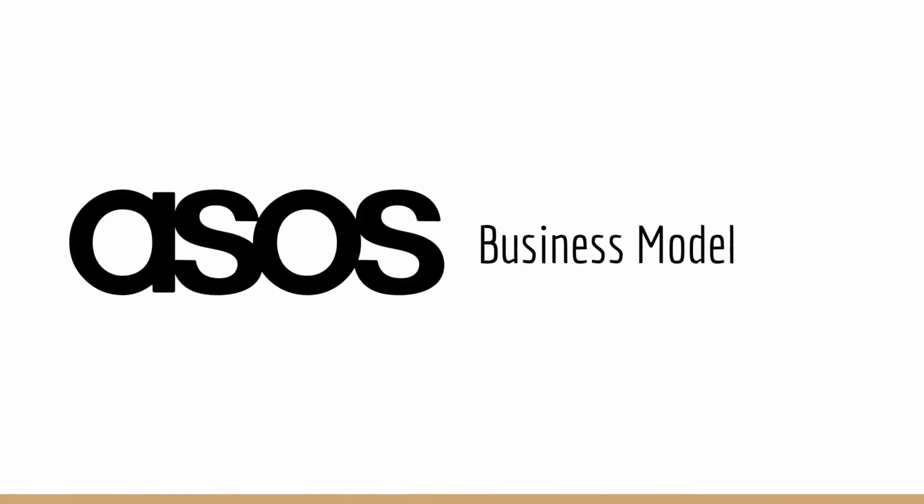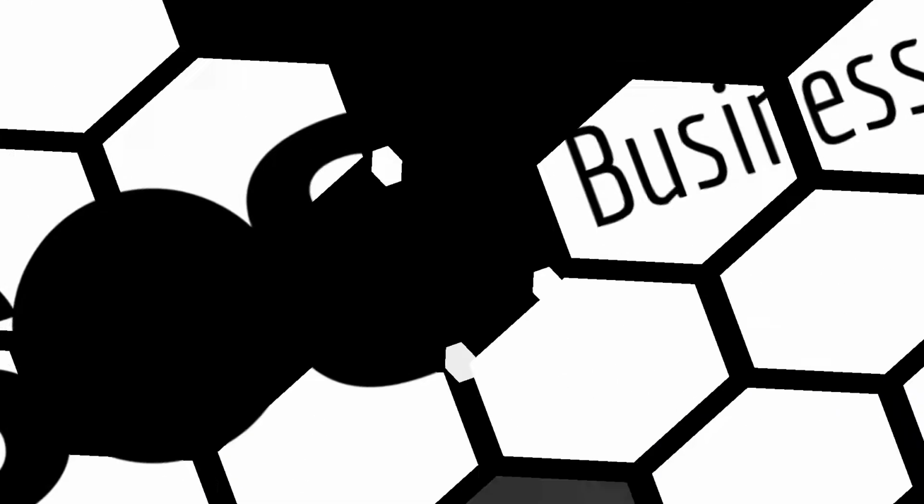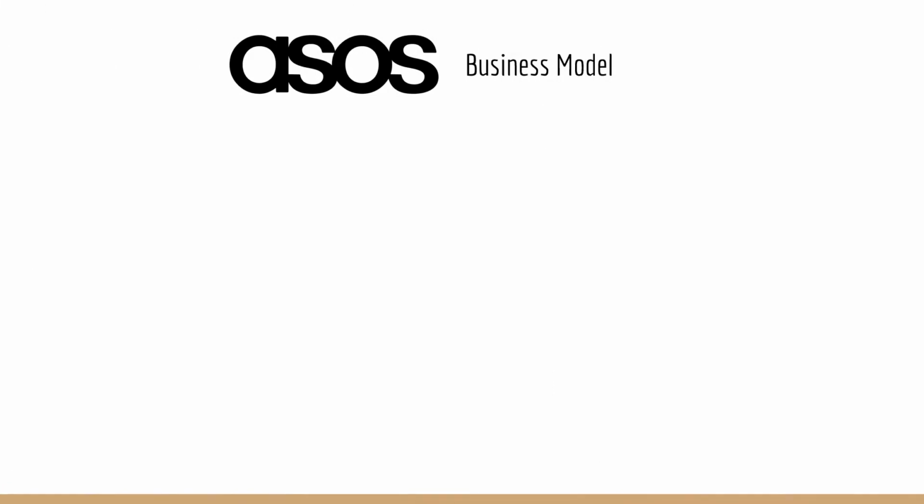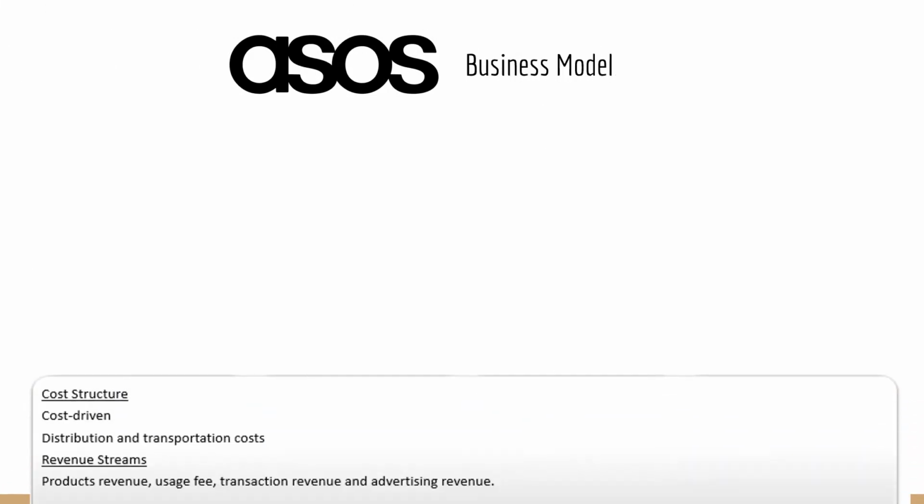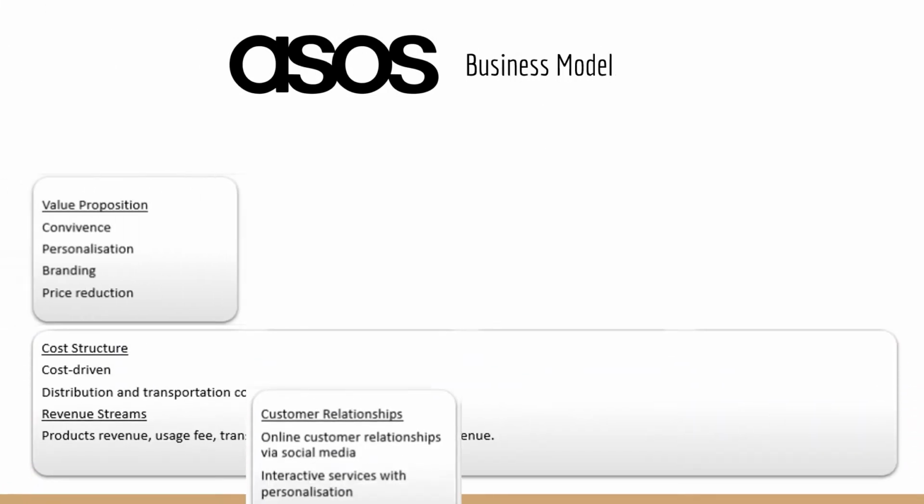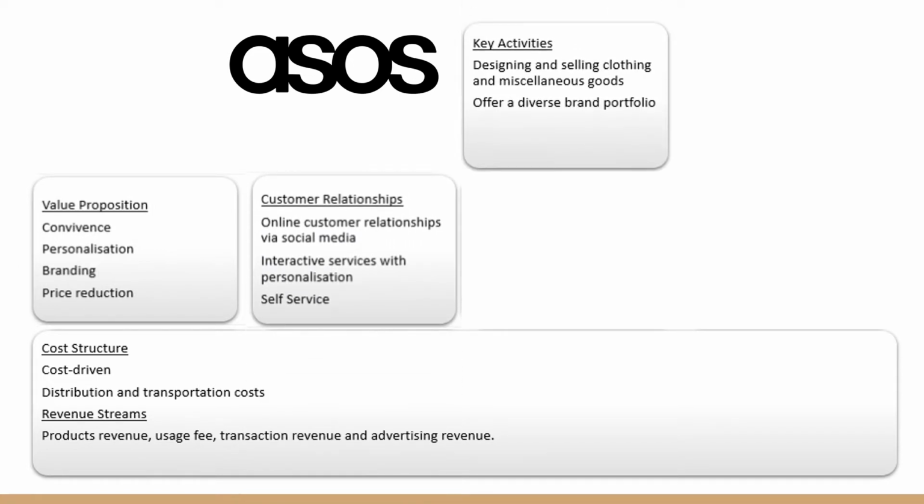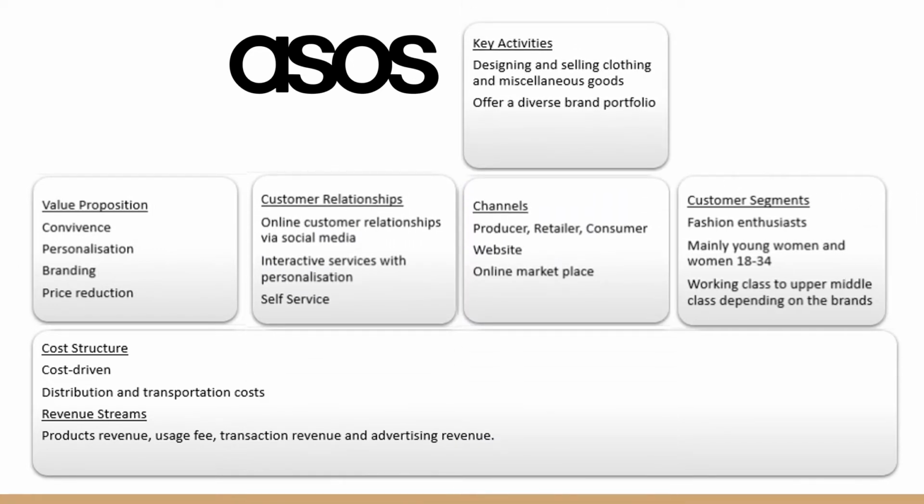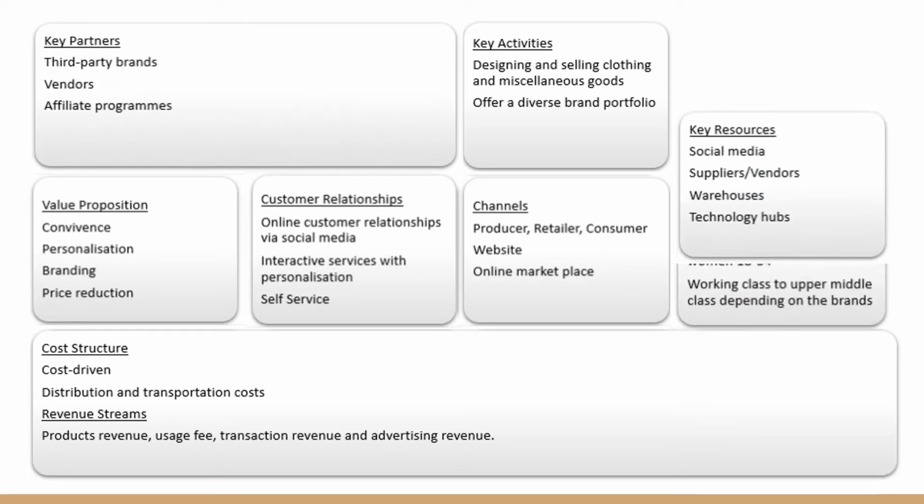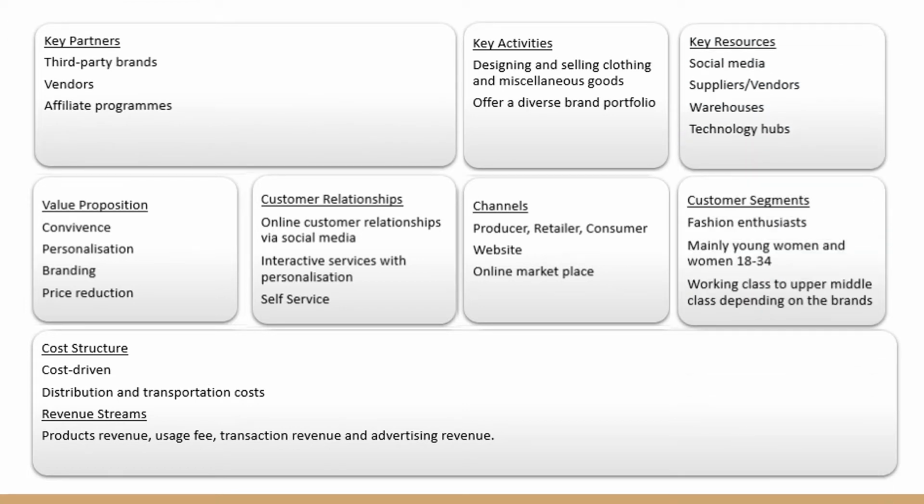First, let's take a look at their business model. ASOS's business model is their plan for creating value for consumers and making profit. ASOS's key business activities involve the curation and selling of fashion clothing and other fashion-related goods. The manufacturing of these goods is outsourced to third-party contractors. These products are then delivered to consumers worldwide through their online website. Their key resources are social media, through which they're able to reach their target market.